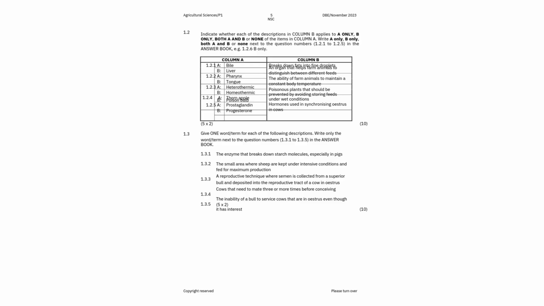A reproductive technique where semen is collected from a superior bull and deposited into a reproductive tract of a cow in oestrus. Now, this is what we call artificial insemination. So, this kind of insemination doesn't happen naturally. Cows that need to mate 3 or more times before conceiving. Now, these type of cows are called repeat breeders.